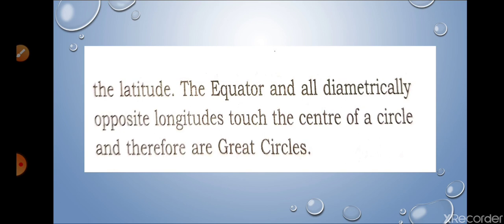Now we are going to question number 2C. Diametrically opposite lines of longitude and the equator are called great circles. The equator and all the diametrically opposite longitudes touch the center of the circle and therefore are great circles. I hope this answer is also clear.